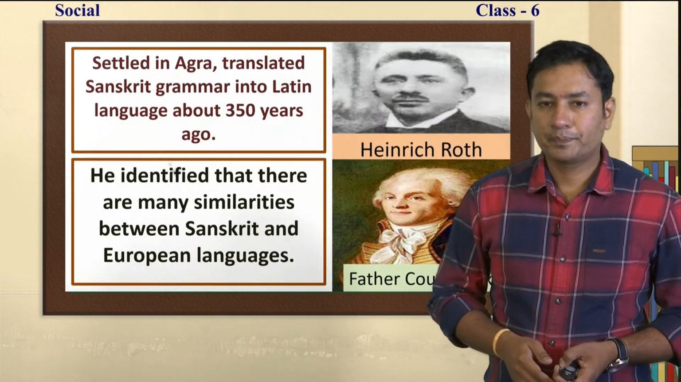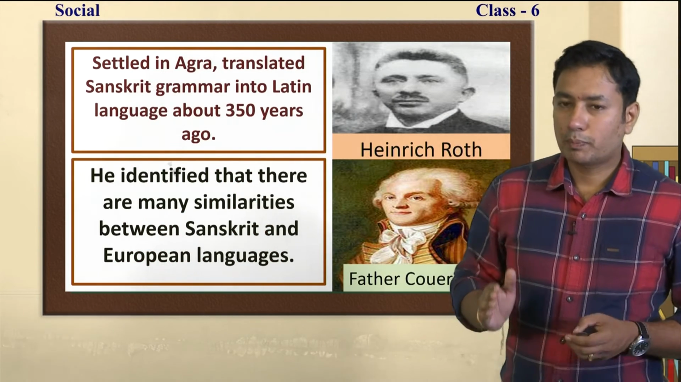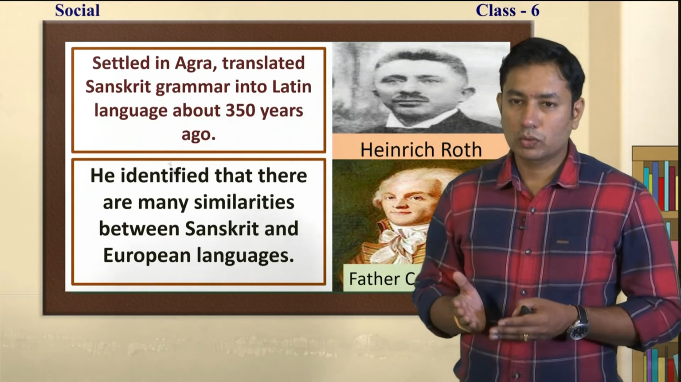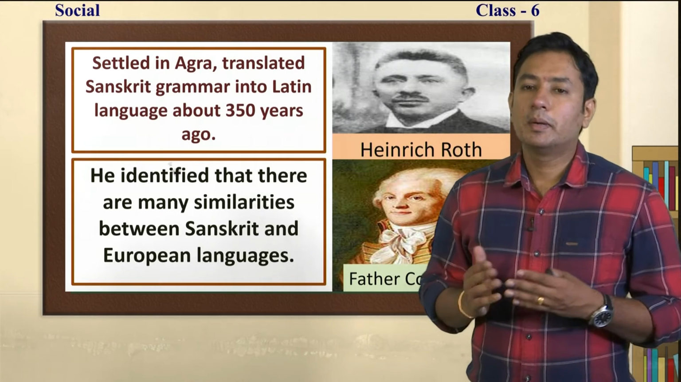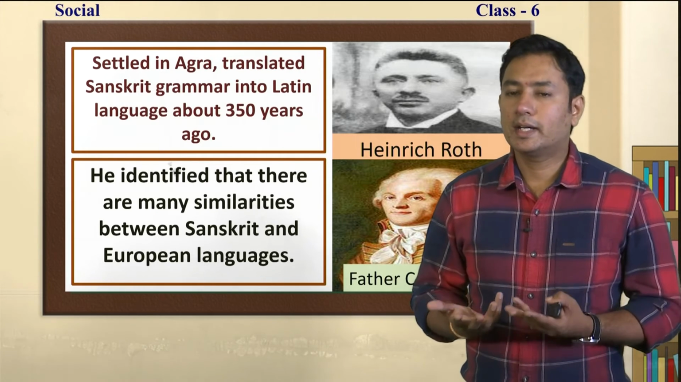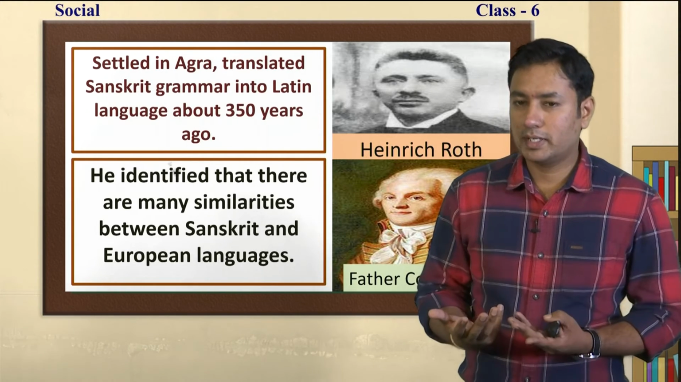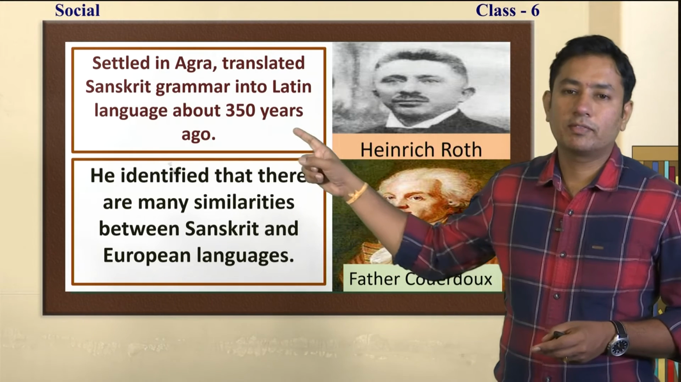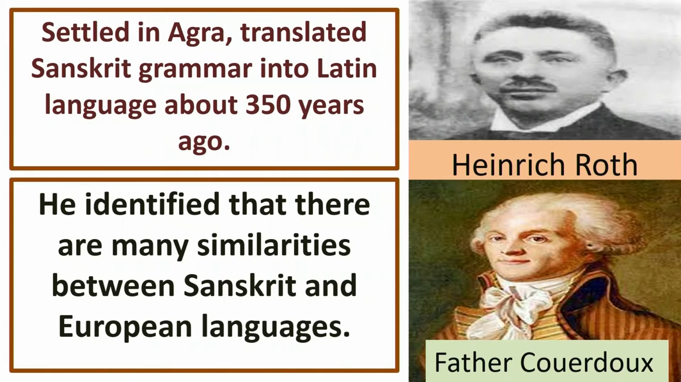Do you understand? And next one, the prominent Europeans who came to India and made their efforts to unearth some sources or some history in India are these. See, the first one is Heinrich Roth. Heinrich Roth, who came to India and settled in Agra, which is near Delhi, you know that, translated Sanskrit grammar into Latin language about 350 years ago. See, he has done a good job, right? Okay, hats off to him.